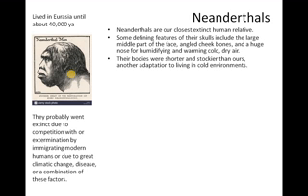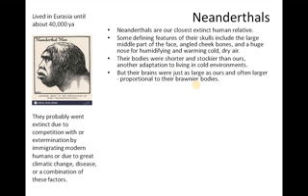Their bodies were shorter and stockier than ours. Another adaptation to live in the cold environment is this shorter and stockier body. But the brain was just as large as ours, and often larger proportional to their bodies.